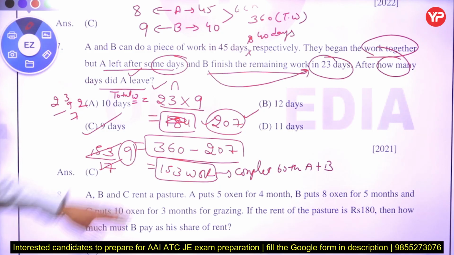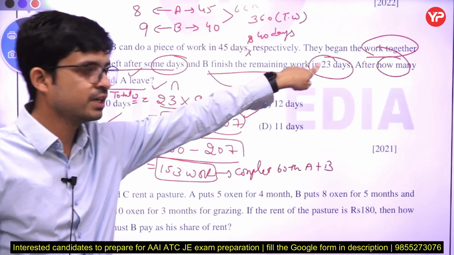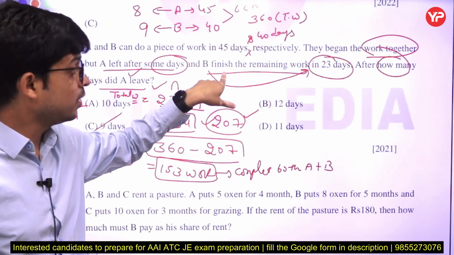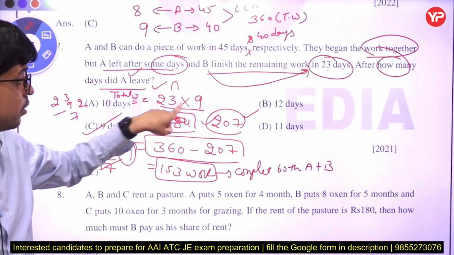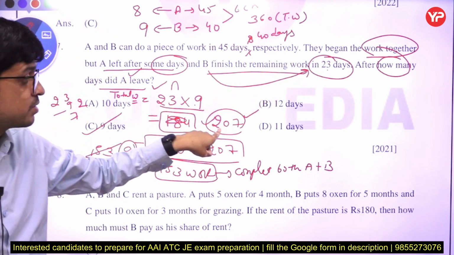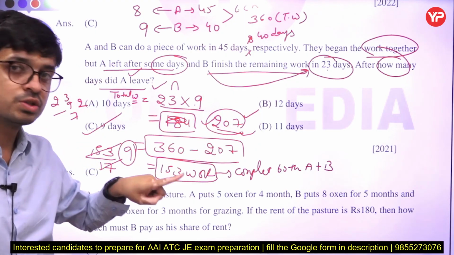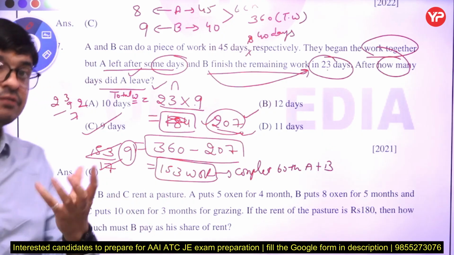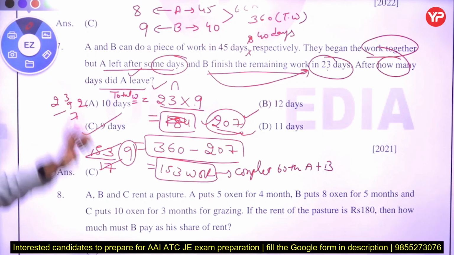Okay, that is the method of solving that type of question, because we know that B finishes the remaining work in 23 days. Here we can estimate that B works alone for 23 days. So if B works only for 23 days, we get to know how much work is done by B alone. So 207, total work is 360, so we get 153. That 153 work was initially completed by A and B both. So here we get the answer, 9.